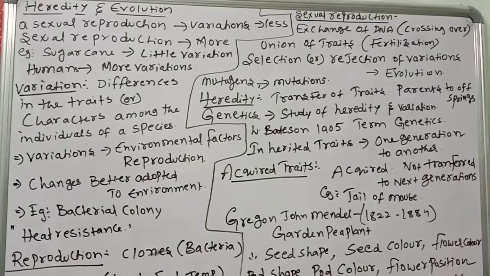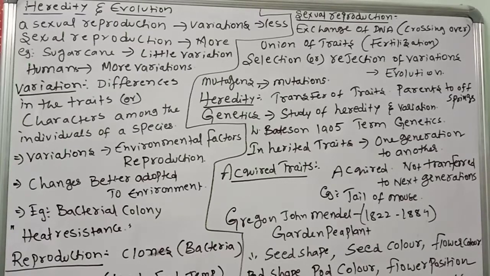They took the mice and cut the tails of a male and a female mouse, then crossed them. The offspring should not show the tail, but the offspring produced by those parent mice have the tail. What is the meaning of that? The genes will not show any variation because of acquired traits. Okay, so that is important. Acquired traits are there, inherited traits are there.